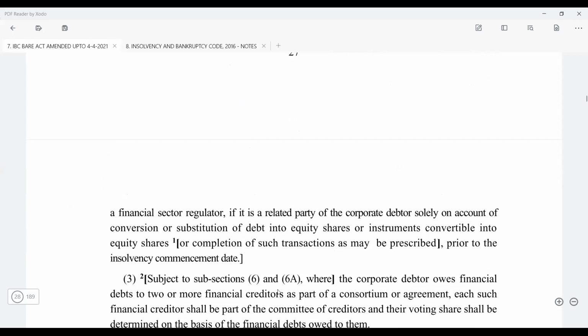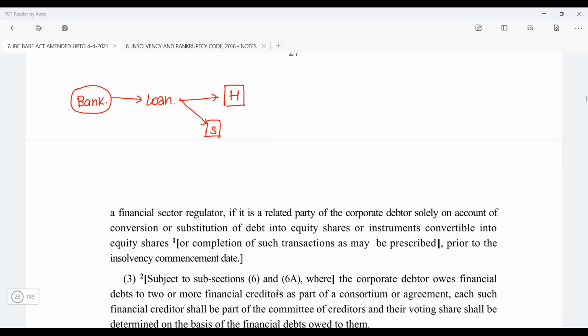Now just see, let's say a bank, I'm giving you an example of a bank. The bank had given loan to the holding company also, and to the subsidiary company also. So basically the bank is a financial creditor for both the holding as well as the subsidiary company.